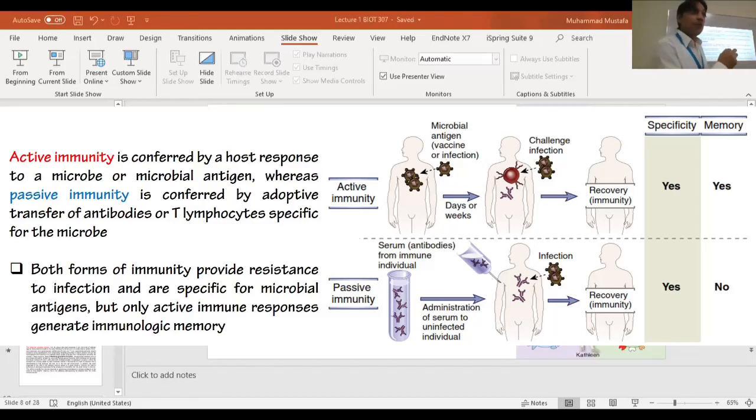If we borrow the plasma, not blood plasma, from those people who fought against the virus successfully, their plasma contains those antibodies. If we get those antibodies and inject them into the person who is fighting against SARS-CoV-2, those antibodies should be able to interact with the virus and kill it. And this treatment is called plasma therapy.